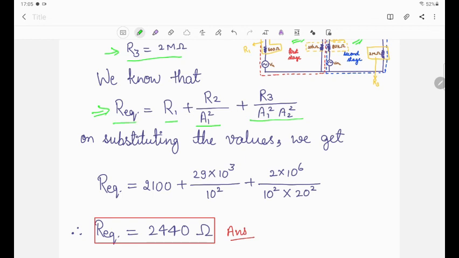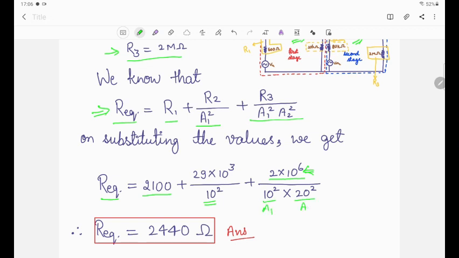So R equivalent equals 2100, that is R1, plus 29 times 10 to the power 3, that is R2, 29 kilo ohm, divided by A1 square, plus R3, which is 2 mega ohm, converted into ohm as 2 times 10 to the power 6, divided by A1 square A2 square.